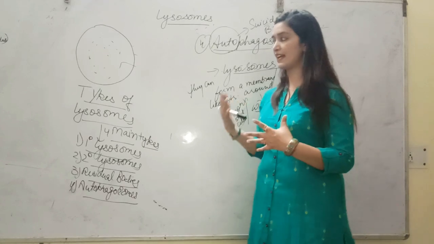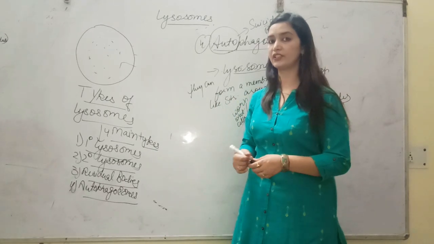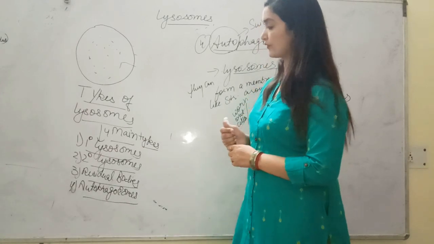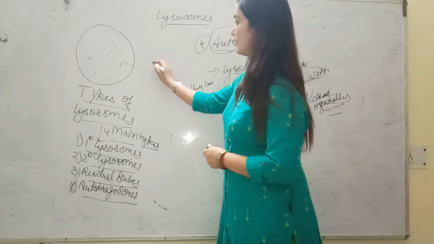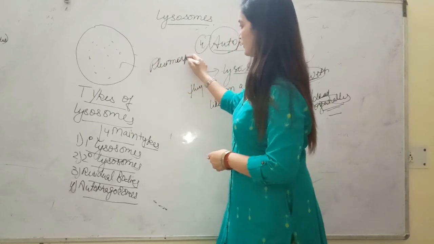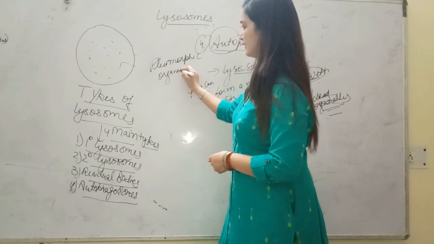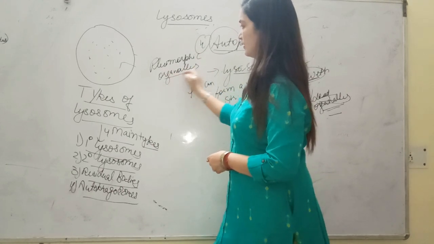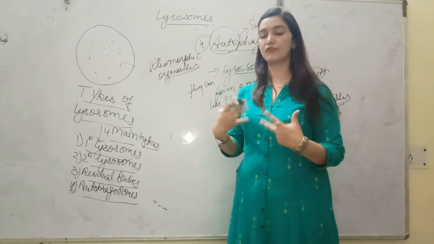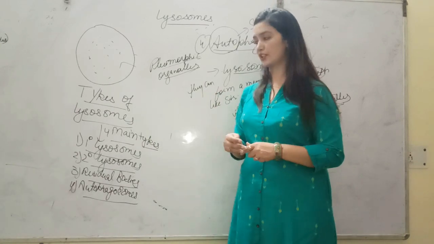So students, as the lysosomes are present in different structures, they have different types of stages for, you can say, removing the waste from cells. So they are also called pleomorphic organelles. Alright, because they have different morphology or different structure at different stages, that's why they are also called pleomorphic organelles.